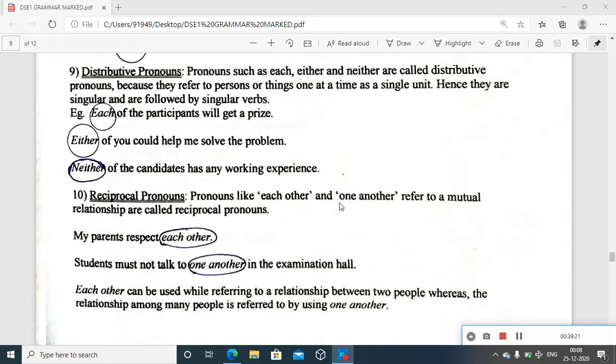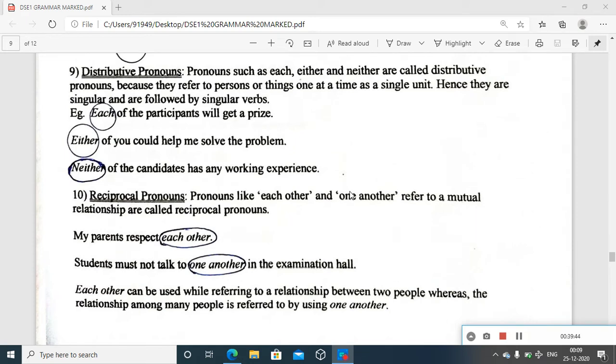Whoever is meant, there is a mutual relationship, and that's why these are called reciprocal pronouns. So with two people, the provision is to use each other as the most preferred way. With more than two people, definitely one another is the most suitable reciprocal pronoun.